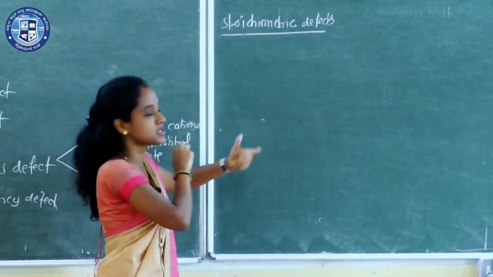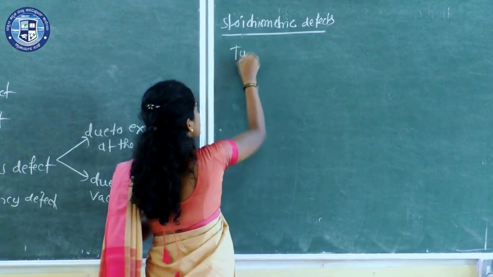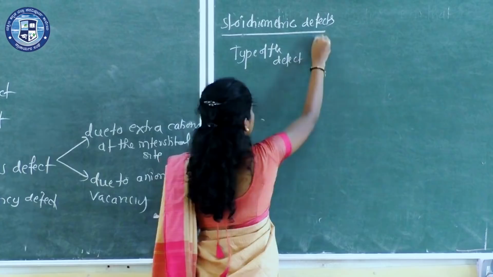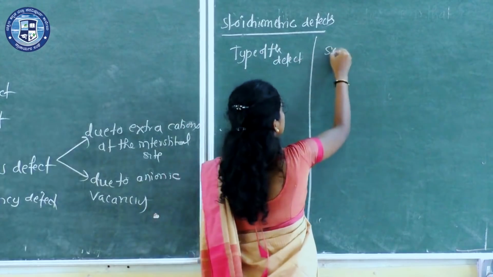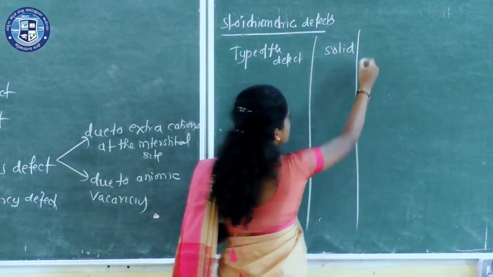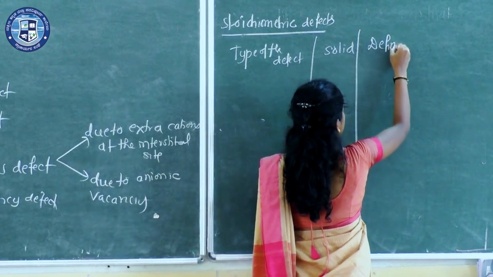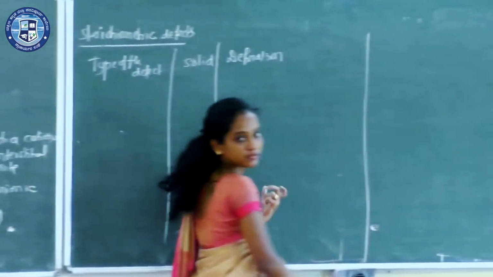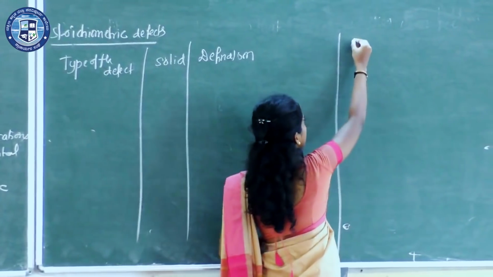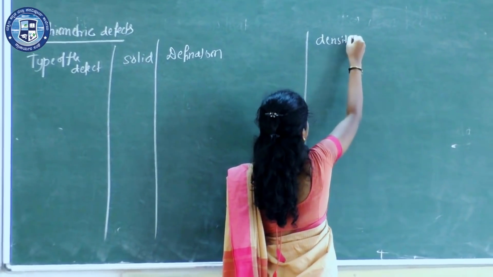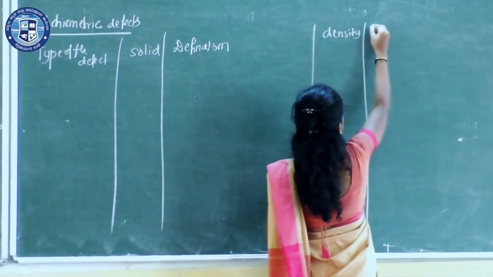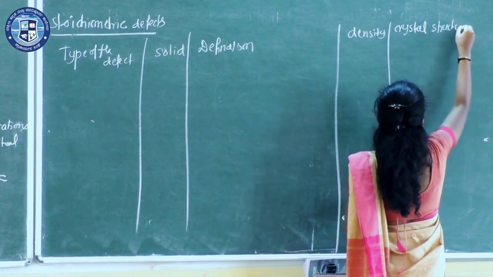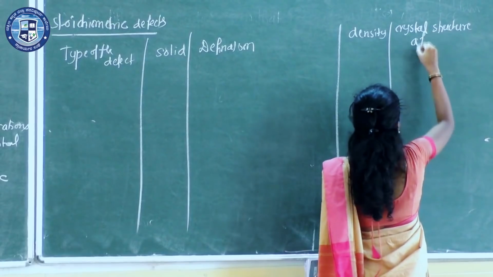Now make five columns. In the first column write the type of the defect, next the solid, then the definition, next density, and the crystal structure after the defect.